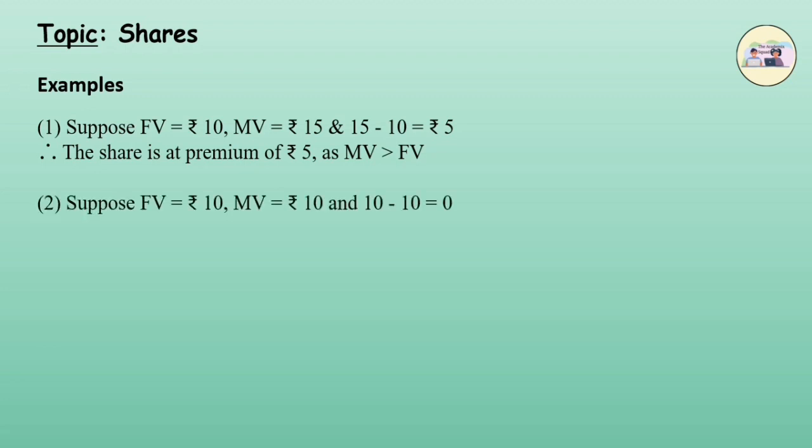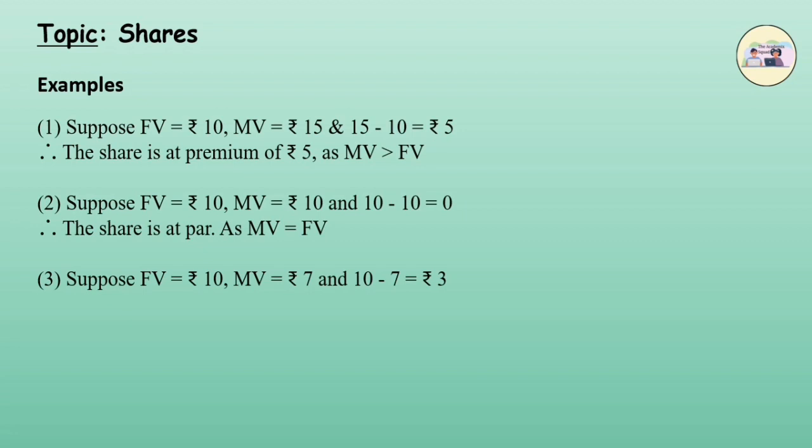Example 2. Suppose face value is equal to rupees 10, market value is equal to rupees 10, and 10 minus 10 is equal to 0. Therefore, the share is at par as market value is equal to face value. Suppose face value is equal to rupees 10, market value is equal to rupees 7, and 10 minus 7 is equal to rupees 3. Therefore, the share is at discount as market value is less than face value.